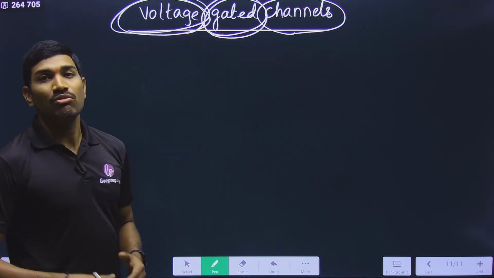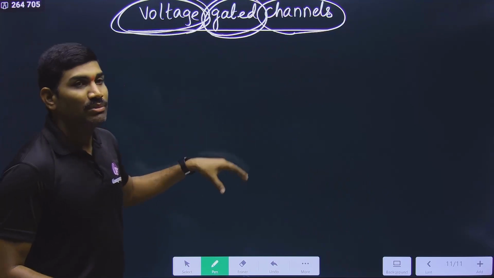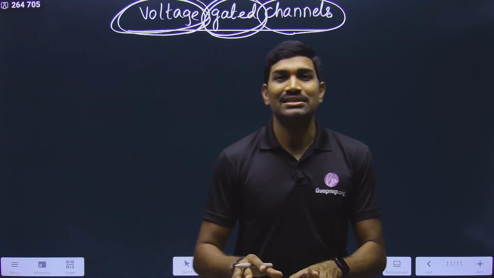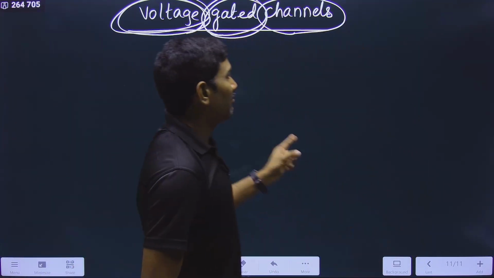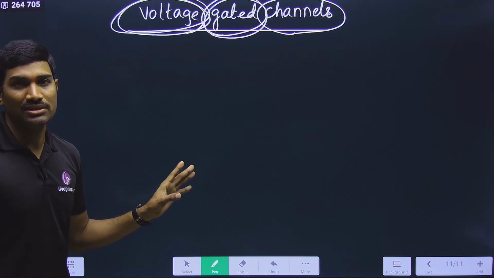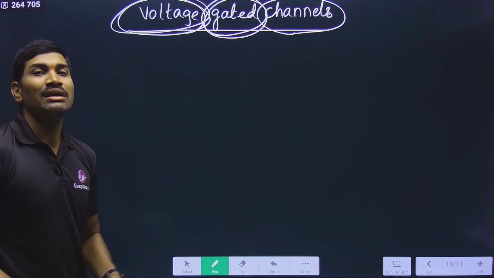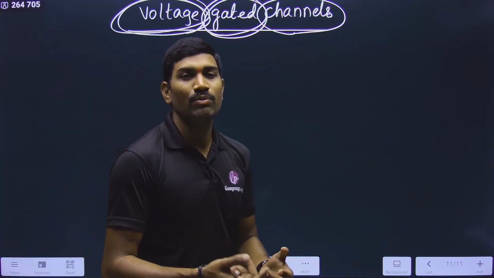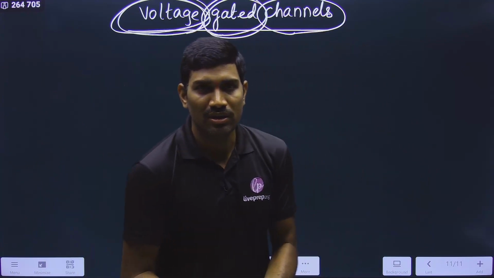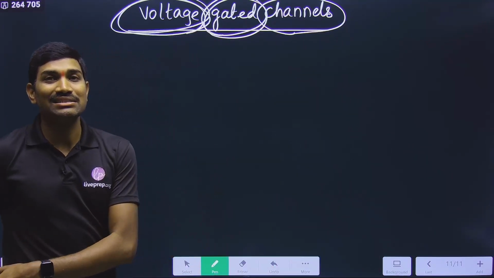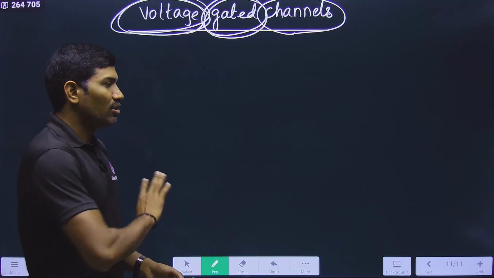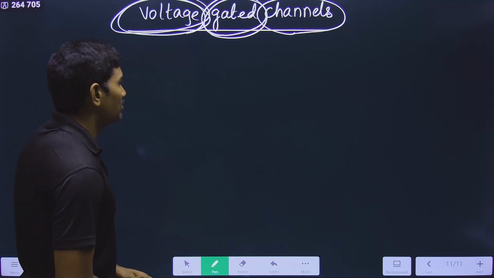Since we are talking about voltage, the basic information required for understanding nerve impulse generation, I will complete here itself under the voltage concept. Because there also we are talking about minus 70, minus 55, plus 35 or plus 45, and again minus 70, minus 90, all these, right? All these things I will tell you here itself, so please observe carefully.